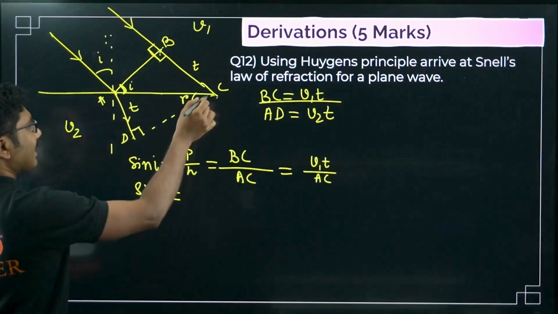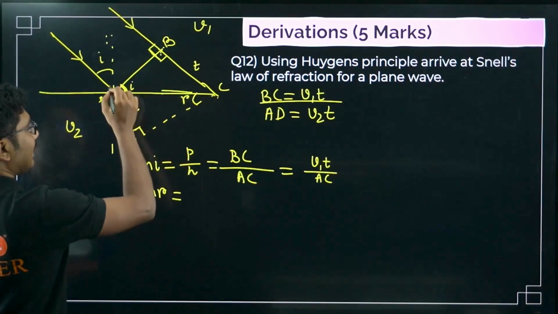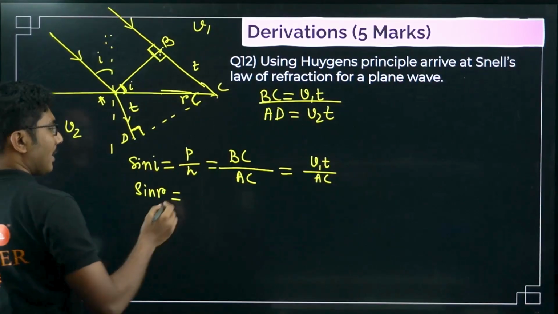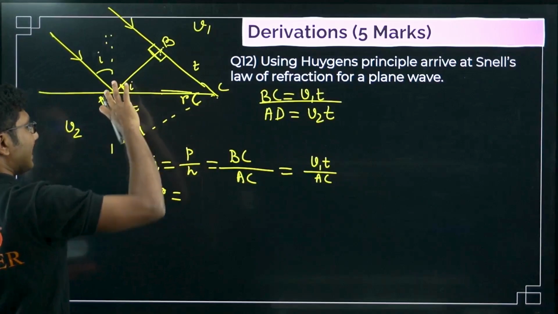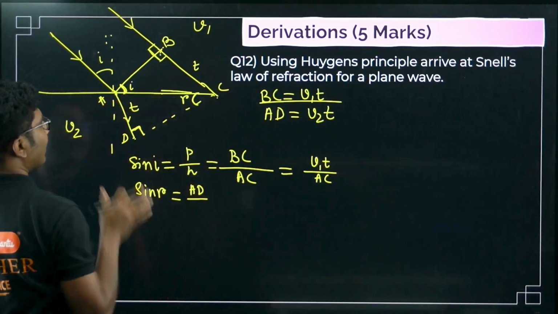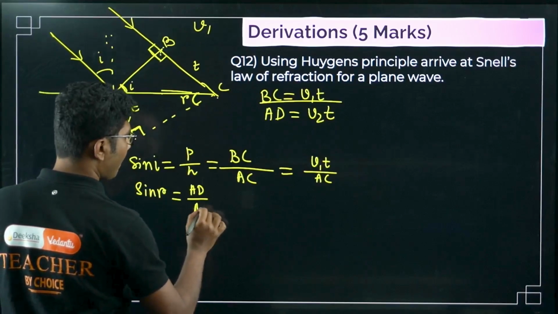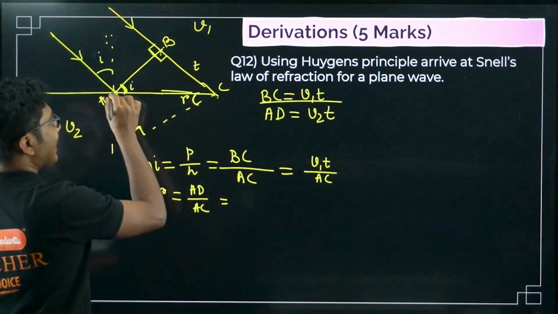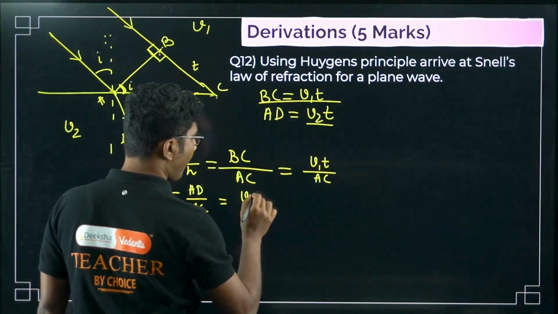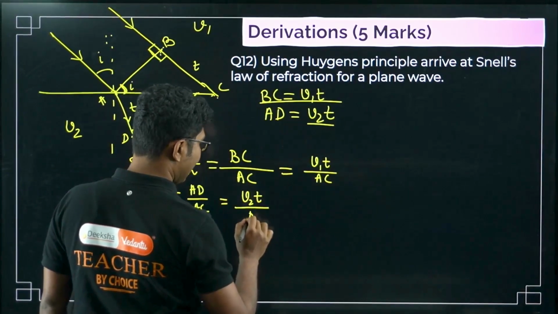Similarly, we will also calculate sine R. Now consider this triangle. For this angle, the perpendicular is AD and the hypotenuse is AC. What is AD? AD is V2T, so sine R is V2T by AC.